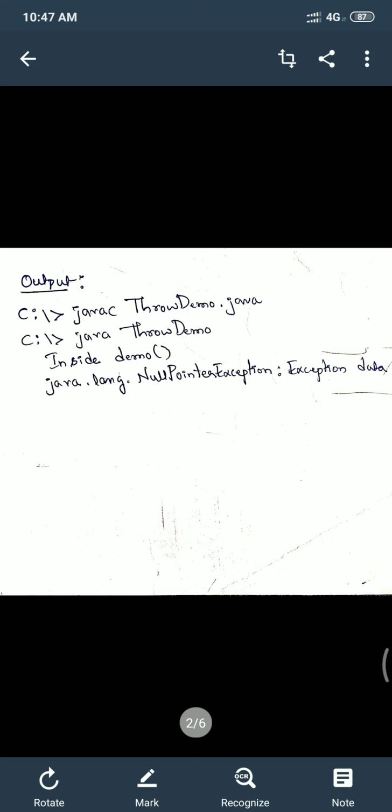So you may have a doubt, what is the difference between throws clause and throw? The throws clause is used when the programmer does not want to handle the exception and throw it out of a method. But the throw clause is used when the programmer wants to throw an exception explicitly and wants to handle it using a catch block.